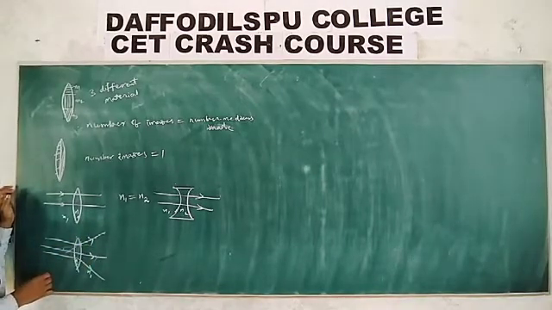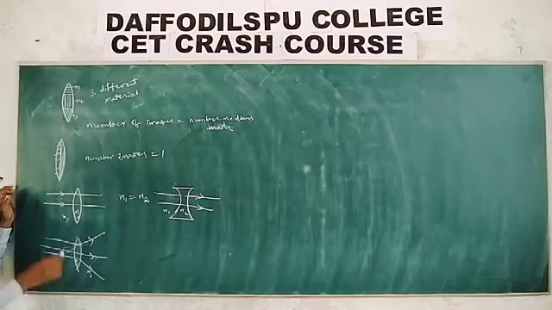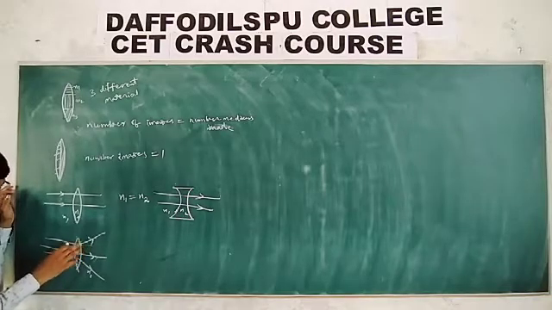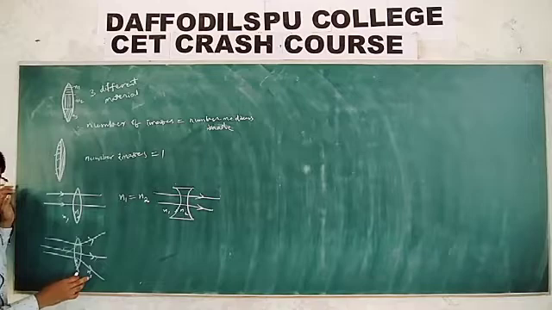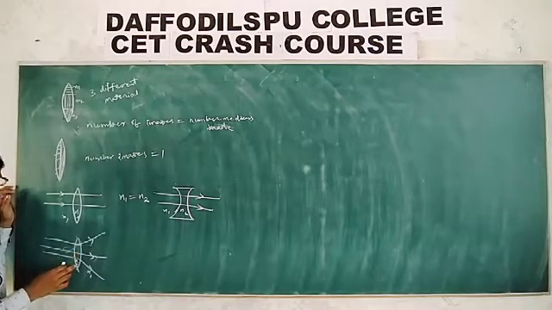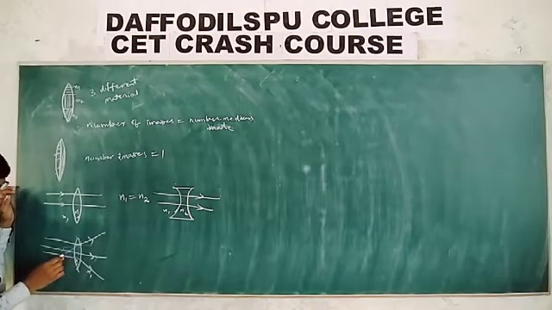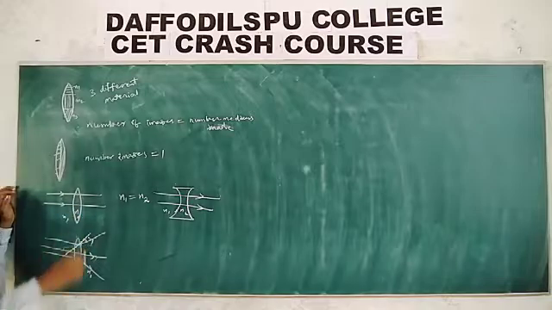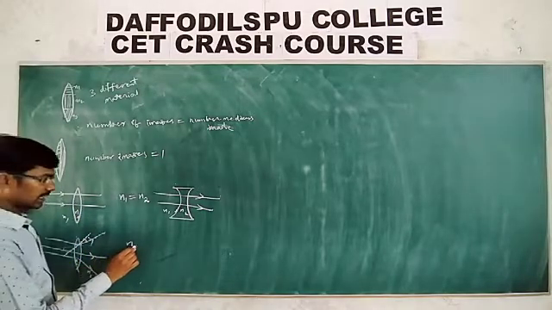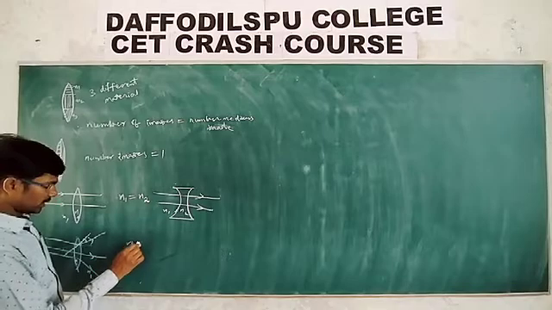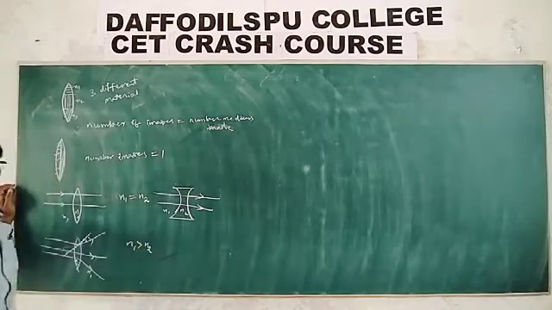Here the refractive index N1 is more than the refractive index N2, because it is bending towards the normal. Then N1 is greater than N2.